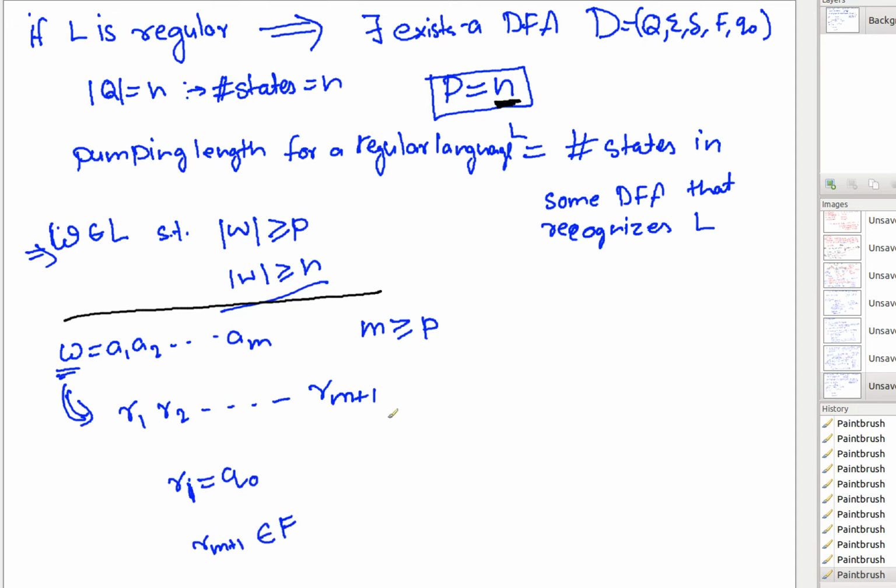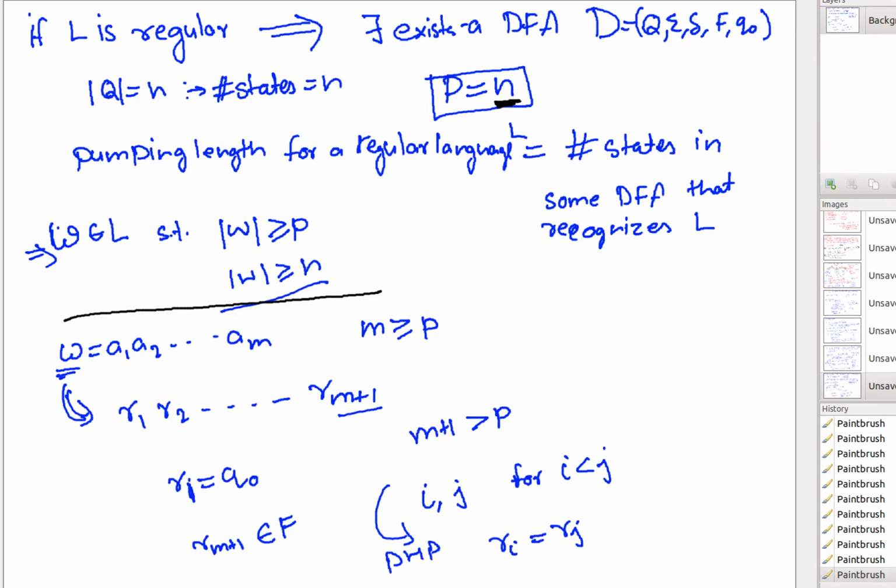Why? Because there are m plus 1 states in the sequence, and m plus 1 is definitely greater than p, so there will exist i and j with i less than j, such that Ri and Rj are the same. This comes from the pigeonhole principle. We have already done it, so I am just repeating things. So whenever you pick a string of length at least p, this will happen, because p is n, the number of states.